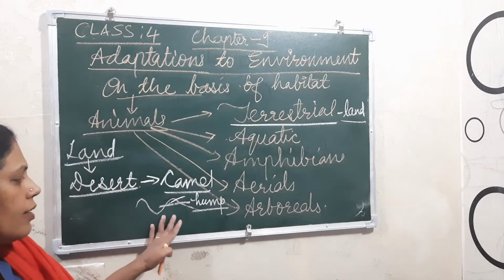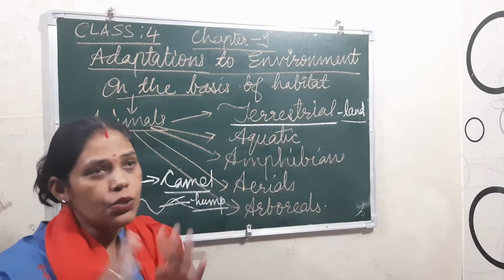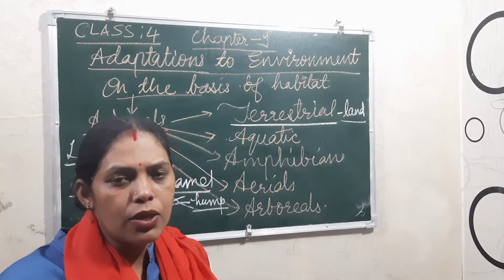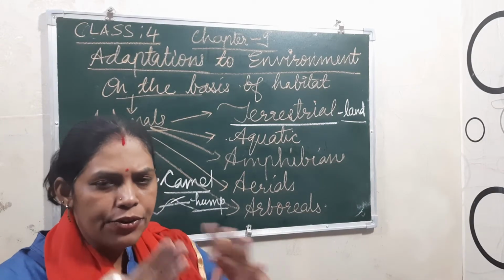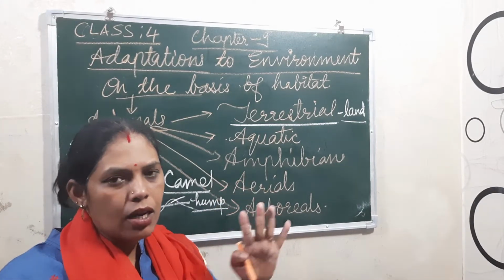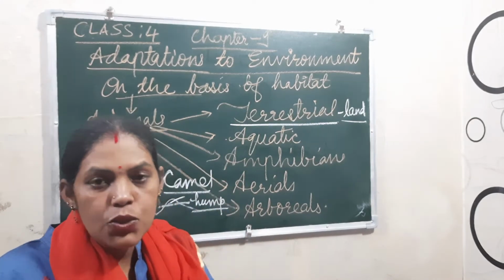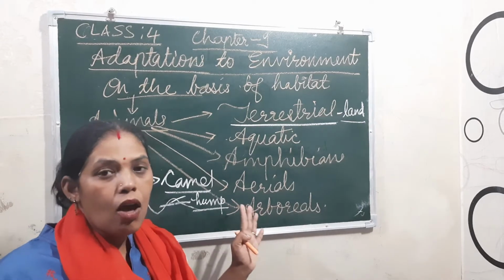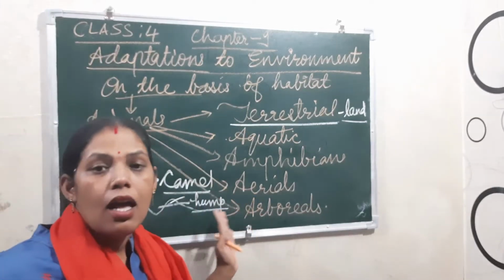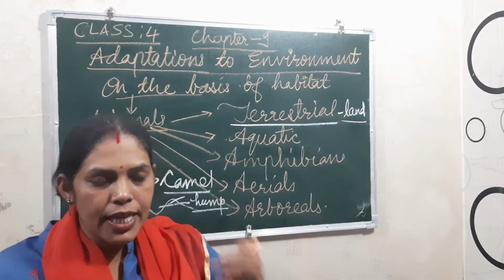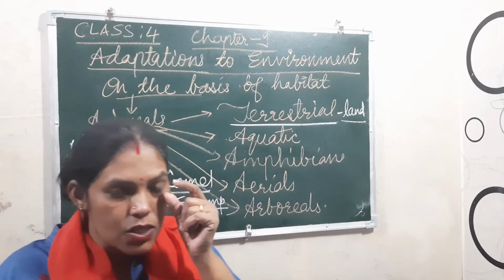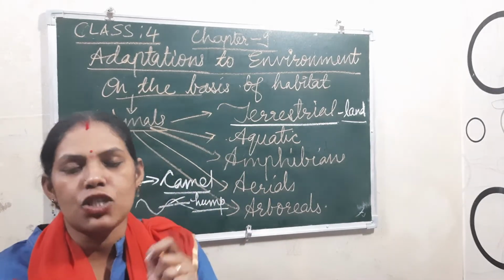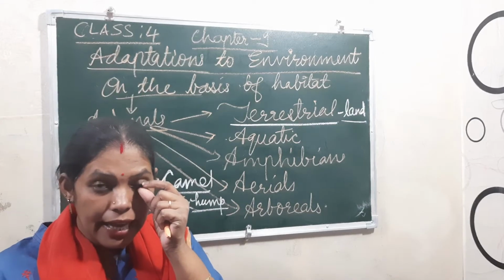Then the next one: you know that in desert areas there will mostly be sand dunes, and storms also come. At that time sand comes onto its eyes as well as its nose and goes inside, because strong wind comes along with sand. So these animals have such adaptations in their eyelids. The hairs on the eyes are the eyelashes, meaning the number of eyelashes. Eyelashes means the hairs on the eye.